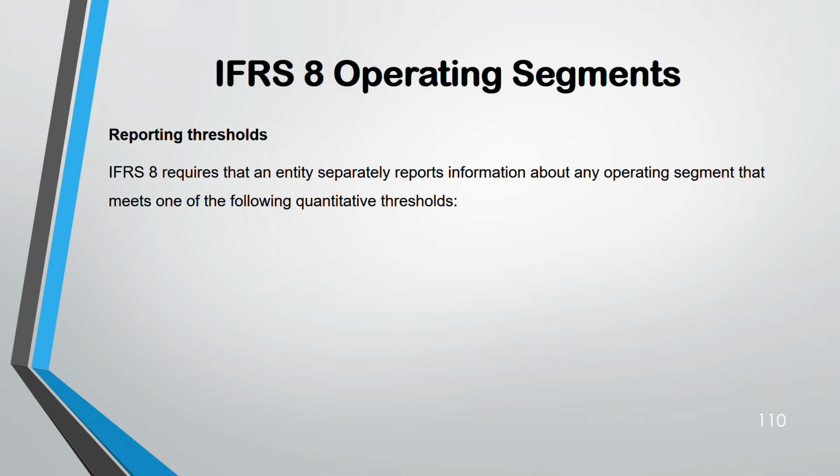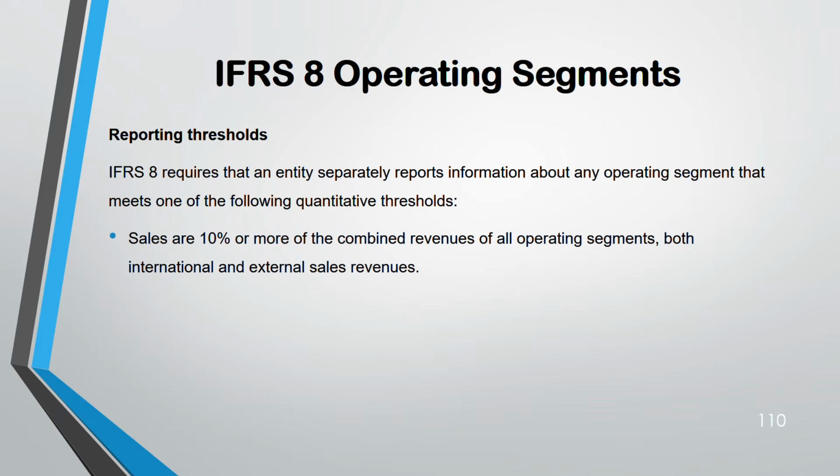These are the reporting thresholds. Okay, if it meets this threshold, you have to report. If it does not meet it, you don't have to. At least one of the following criteria they have to meet for it to be a reportable segment. We'll divide this into three parts: sales, assets, and profit. And the good thing is, percentage wise, all three have the same percentage. That means 10% or more. So remember the 10% or more rule. If sales are 10% or more, it's reportable.